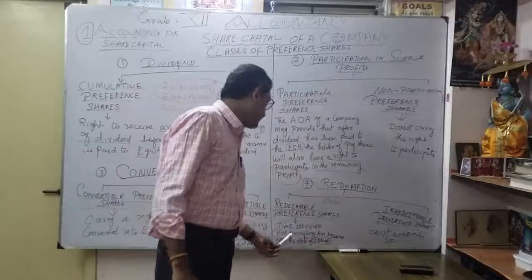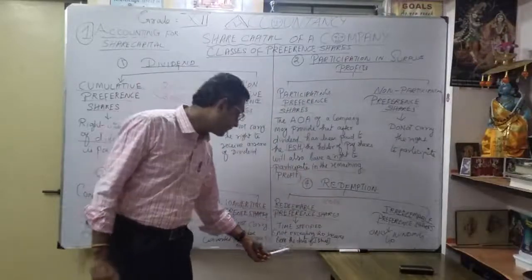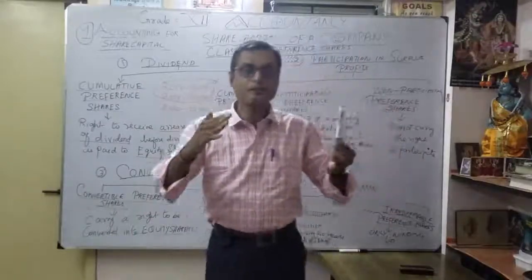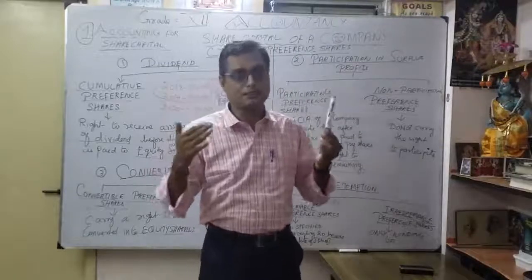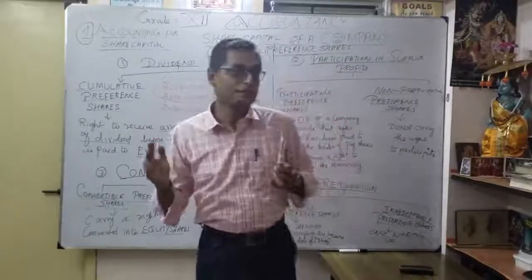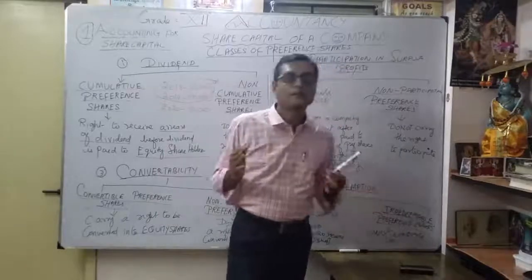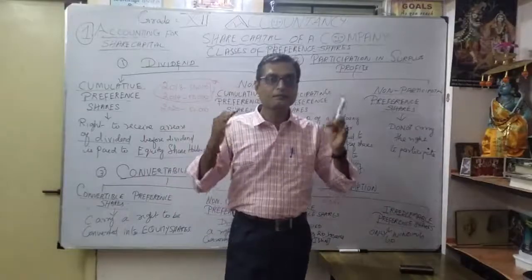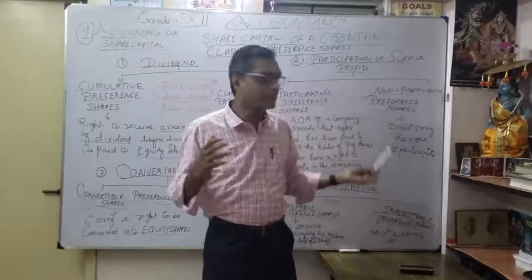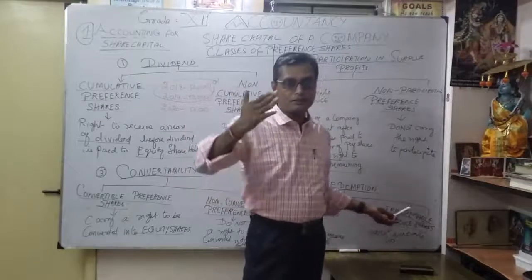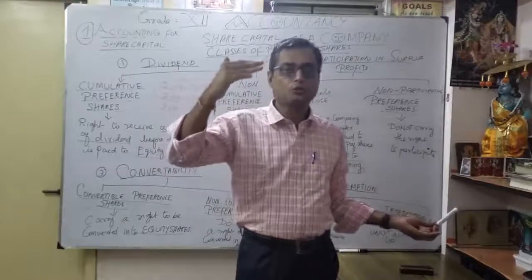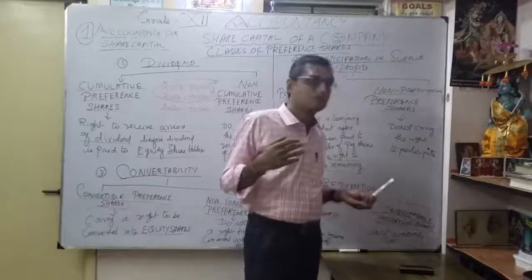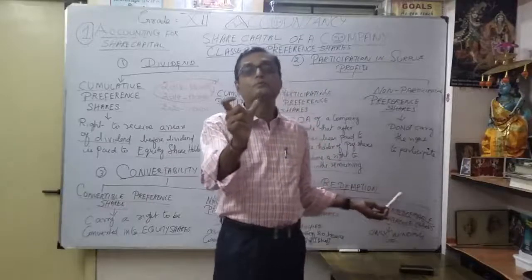See, the time specified is not exceeding 20 years from the date of issue. So before 20 years, we are going to repay. So the repayment of money is called redemption of preference share. That's why it is called redeemable preference share. But as an irredeemable preference share, only at the time of winding up, a preference shareholder gets money from the company. Correct. That's why here there is no time limit, only the time of winding up. Suppose the company wants to close, then only the company can give money to the irredeemable preference shareholders. Okay, they can't get it during the earning period of the company.